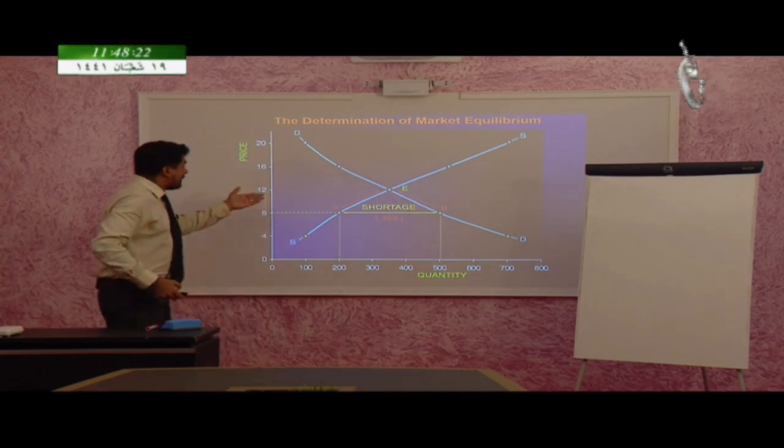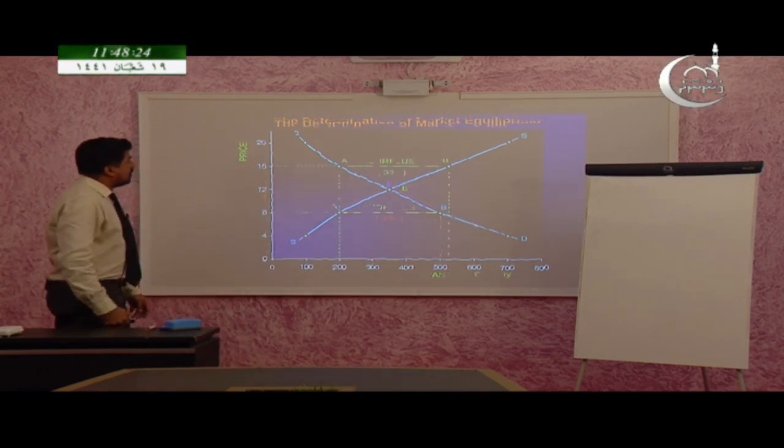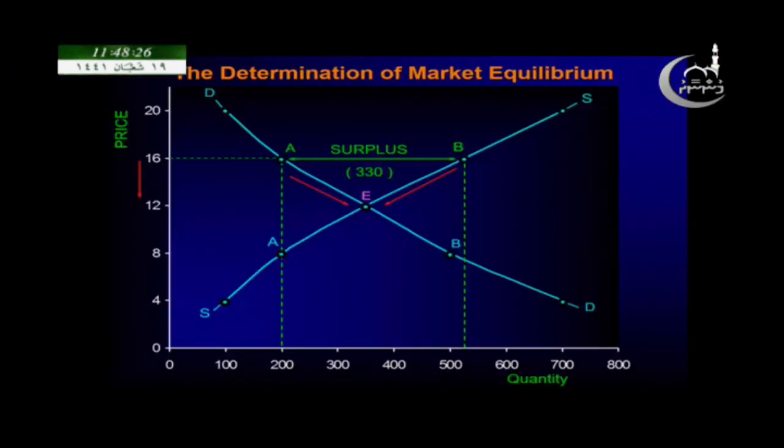And if the price goes up to 16, what is happening there? Look at this. At this price, quantity demanded is 200 and the quantity supplied is 530. So here you can see that the quantity supplied exceeds the quantity demanded.